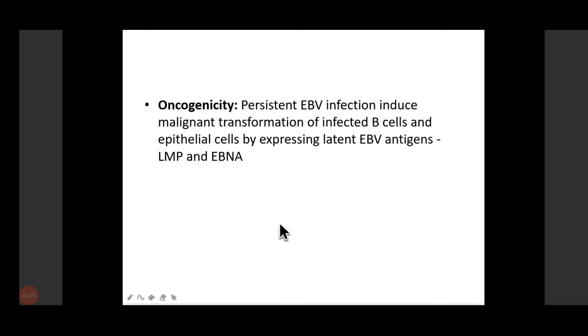Along with this, the virus shows oncogenicity. Persistent EBV infection induces malignant transformation of infected B cells and epithelial cells by expressing latent EBV antigens. So they are responsible for oncogenicity, which is why they are associated with various lymphomas and cancers.